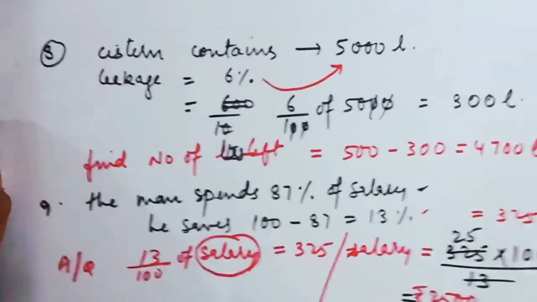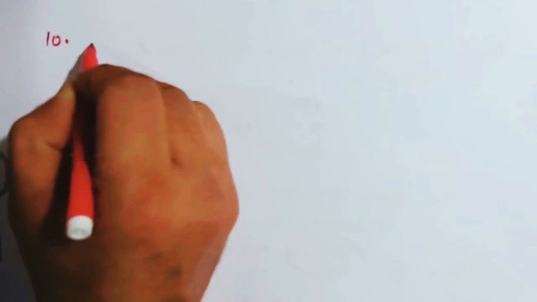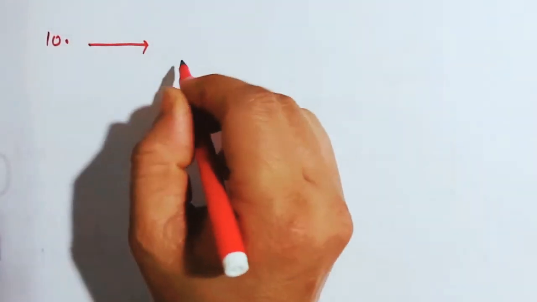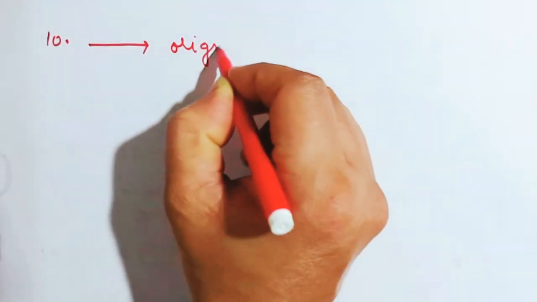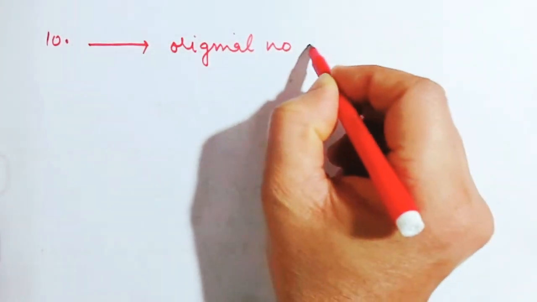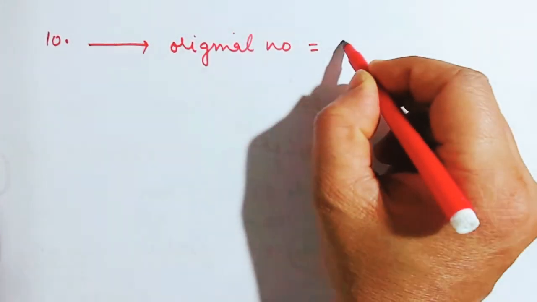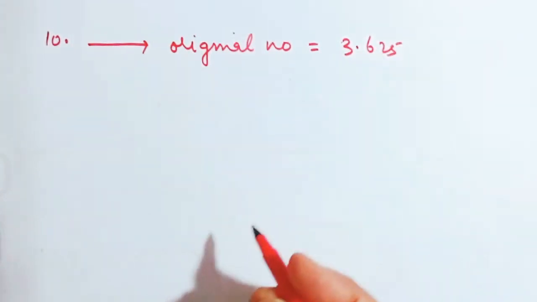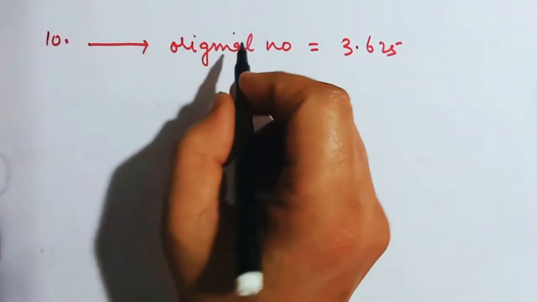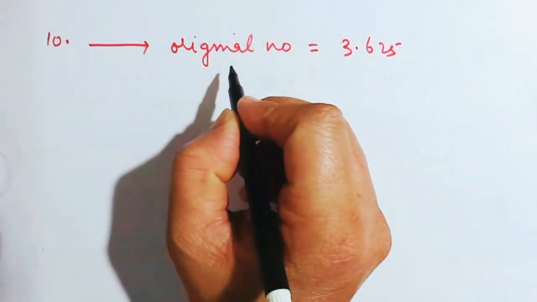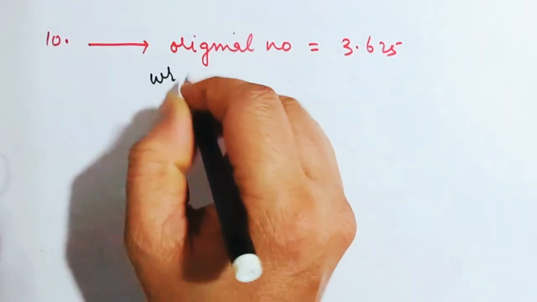Okay. Now number 10 says that you have been given a number, that is the original number. Original number is equal to 3.625. And then this particular number is written wrongly.